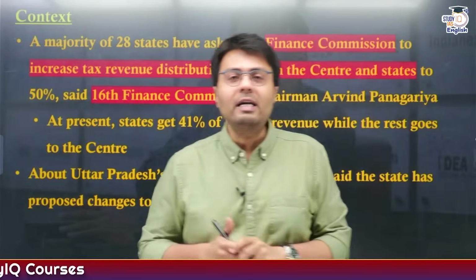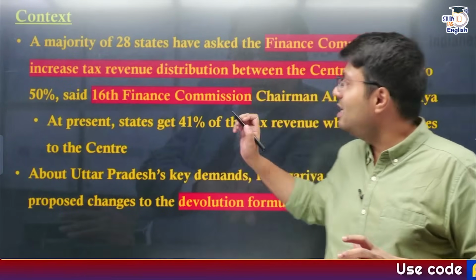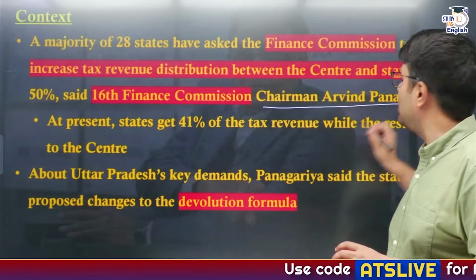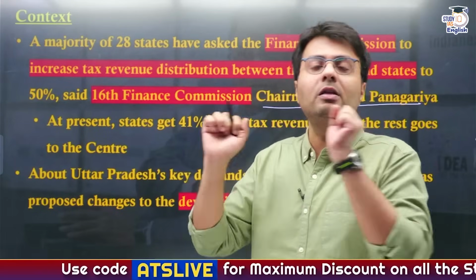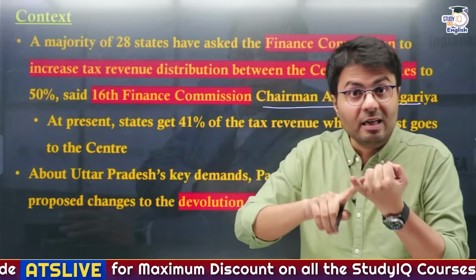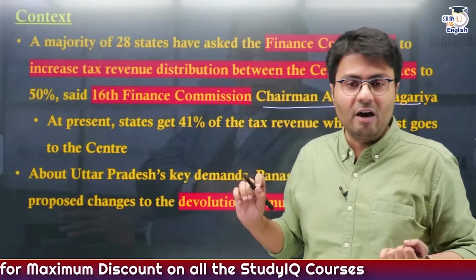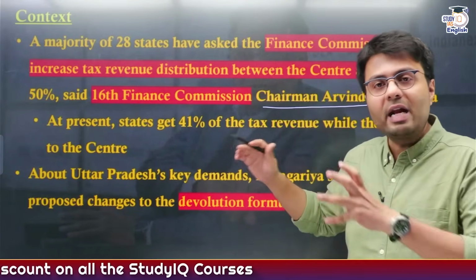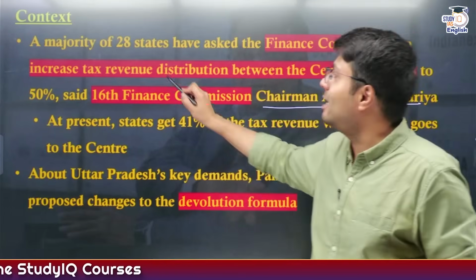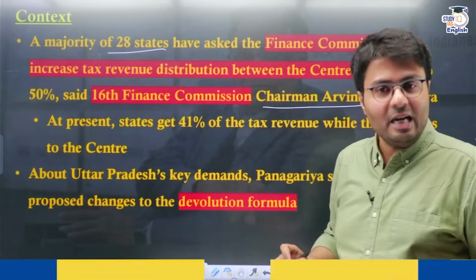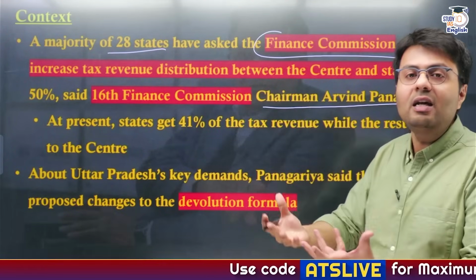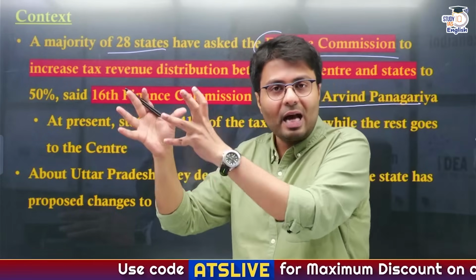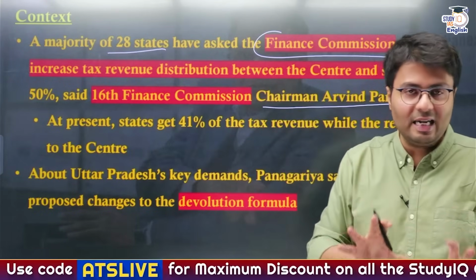But the reason why we are discussing Finance Commission right now is because the 16th Finance Commission, headed by Chairperson Arvind Pangaria, is currently in the process of consulting all the stakeholders of Finance Commission, that is central government and respective state governments. And in its discussion, the Finance Commission has highlighted that a majority of 28 states in the Indian Union have asked the Finance Commission to increase their tax revenue distribution that happens between central government and state governments.